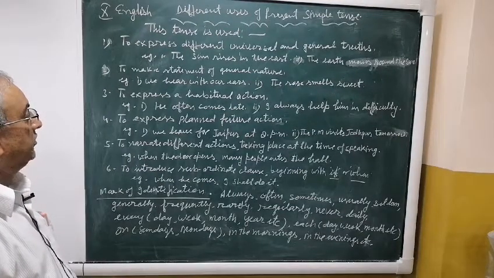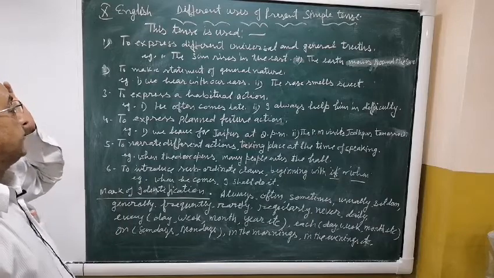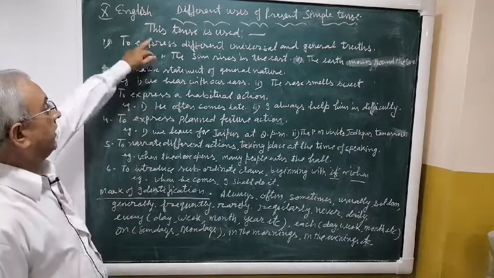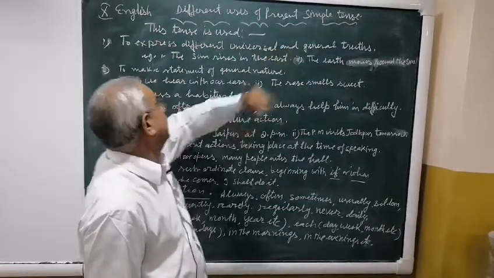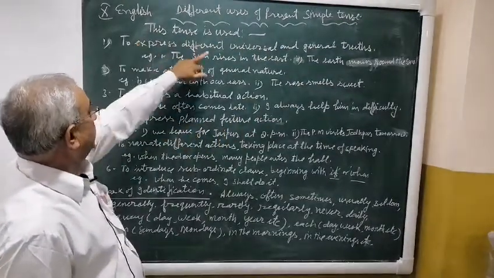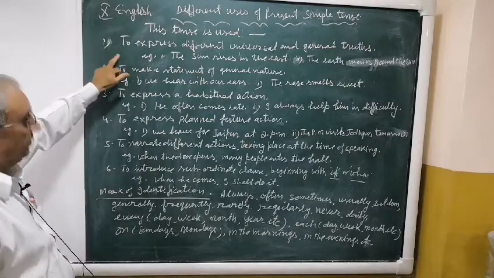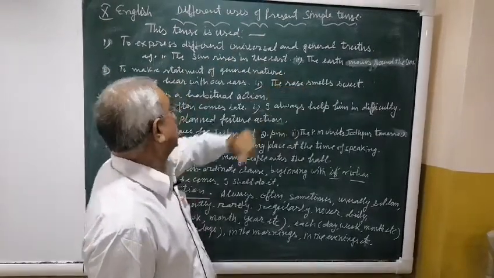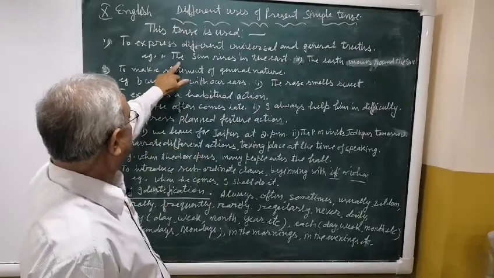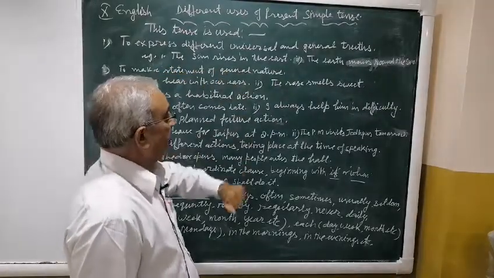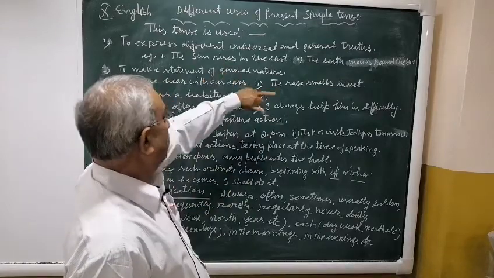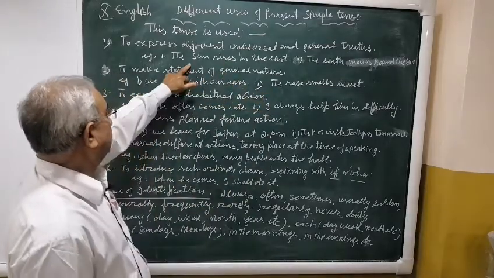Yesterday I told you different patterns of present simple tense, and today I am telling you different uses of present simple tense. This tense is used, point number 1, to express different universal and general truths. For example, the sun rises in the east, the earth moves around the sun. These are universal and general truths, so we can use present simple tense.